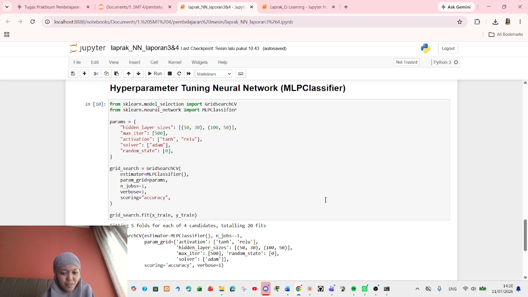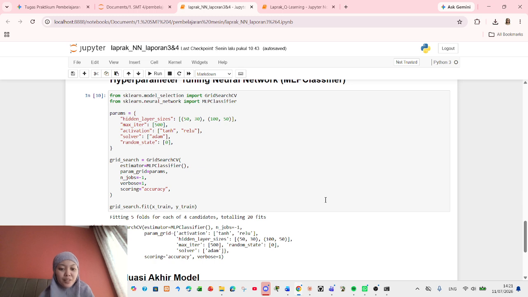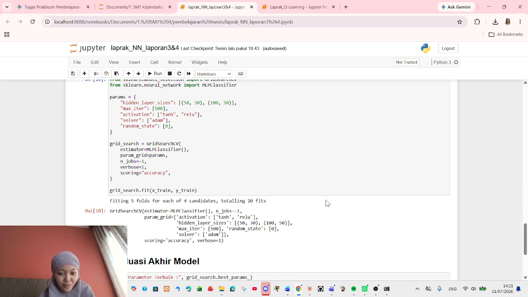I provide several options for hidden layer size like 50, 30, and 150 alongside activation functions like tanh and ReLU. After running the grid search, the model automatically selects the best parameters. Finally, we evaluate the model on the unseen test dataset, achieving a solid accuracy score.